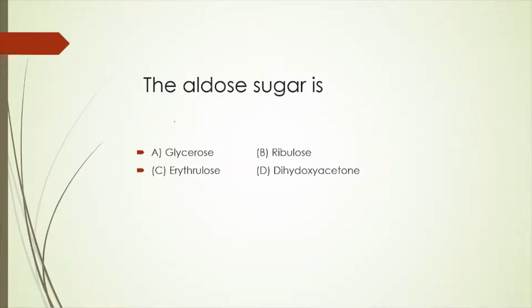The aldose sugar is, so aldose sugar means those sugars which have aldehyde groups in their structure. So this glycerose is an aldose. Okay, so this is the correct option. Ribulose is not an aldose, it is a ketose sugar. Similarly, erythrulose and dihydroxyacetone are also ketose sugars. So out of the given four options, only glycerose is an aldose sugar.